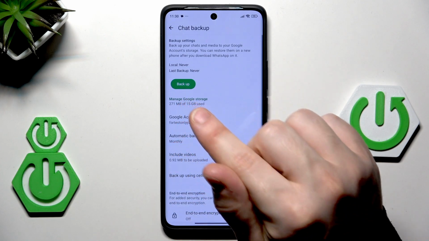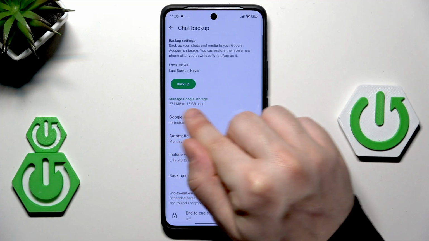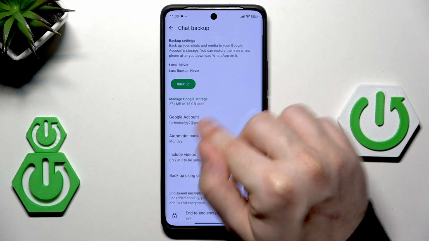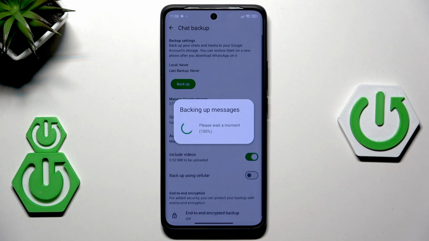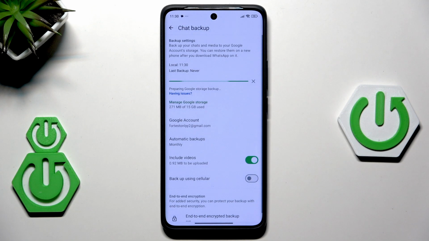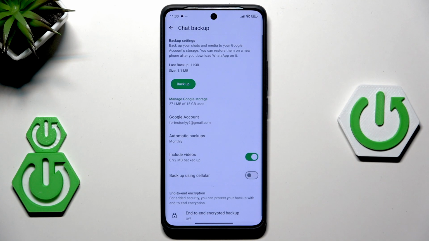Okay, also we need to make sure that we have some free Google storage space. As you can see, in my case, I have a lot. And now click on backup button to start the process. It might take a little bit. Everything depends on how many messages you have. In my case, I don't have many messages, so it won't take long.